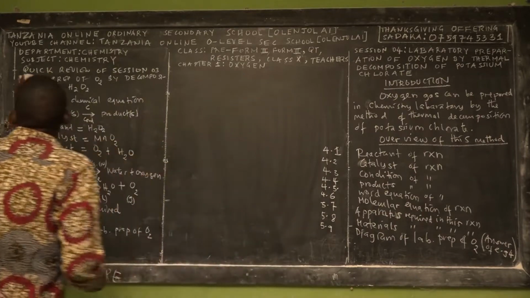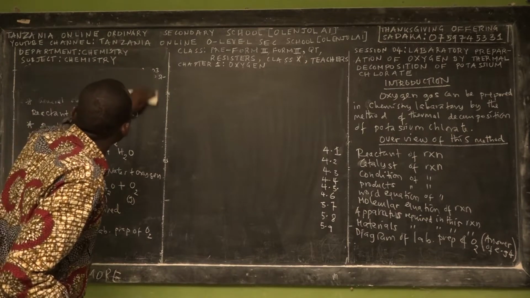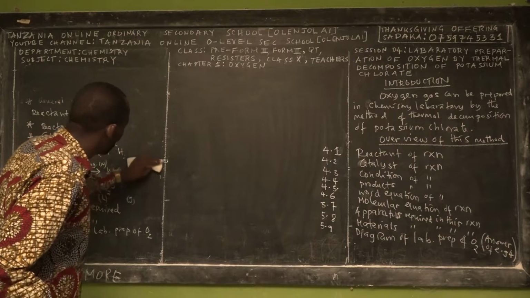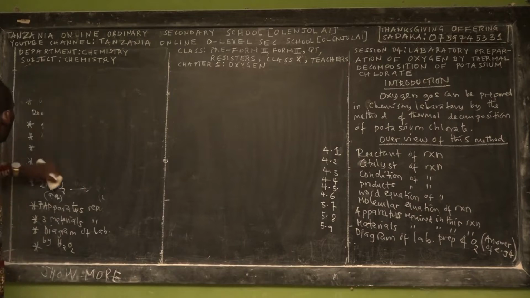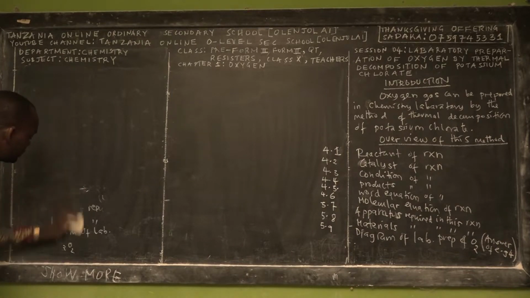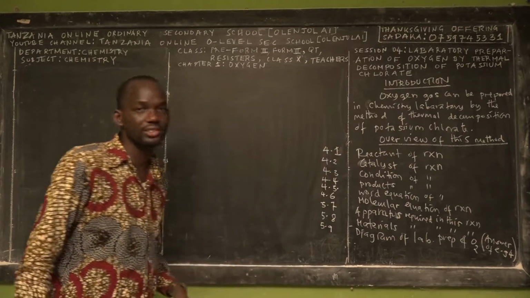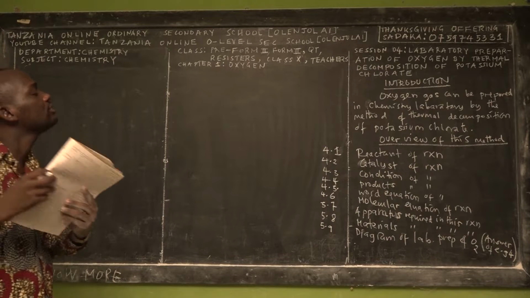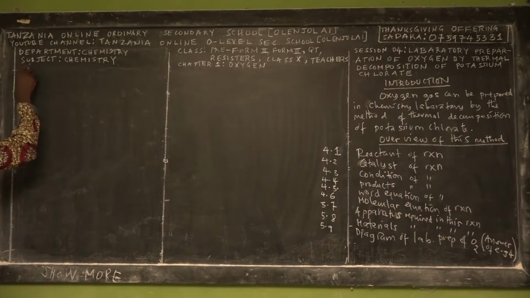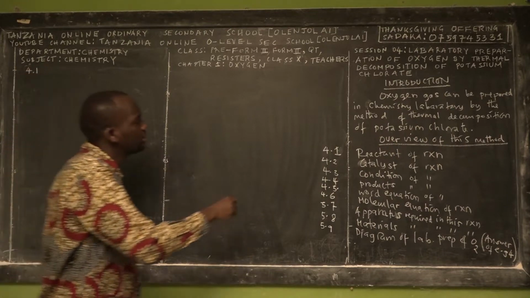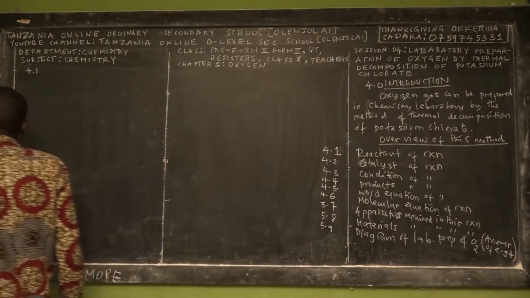Okay. So, ladies and gentlemen, those are the two things that I would like to introduce to you as a beautiful and excellent student of chemistry for Form 2. So let us start with the first part of session 4, and this is 4.1. Remember that it's 4.0, so the introduction in every session is 4.0.